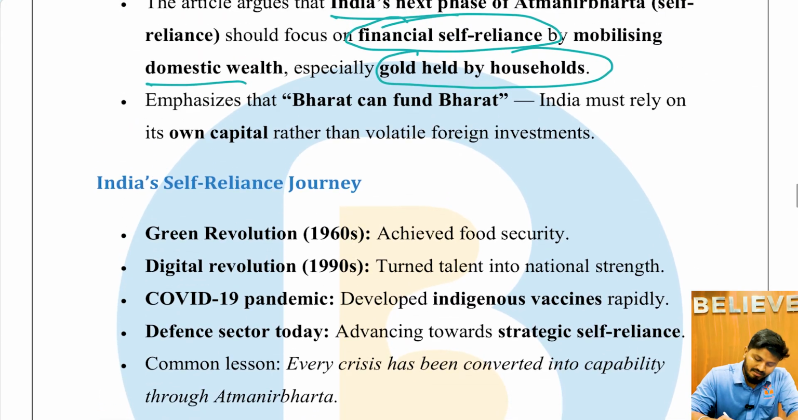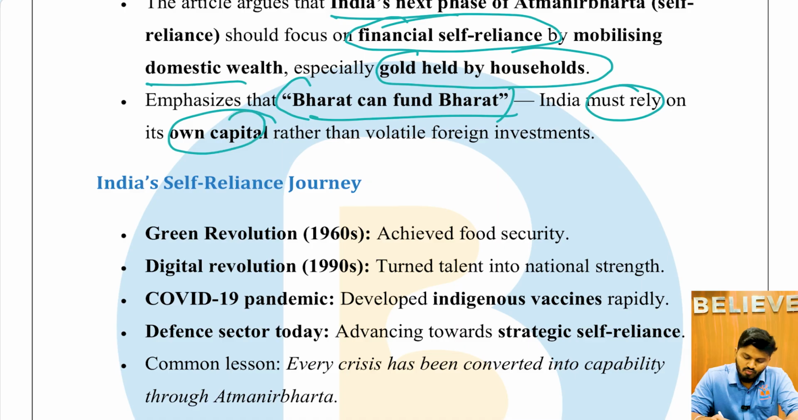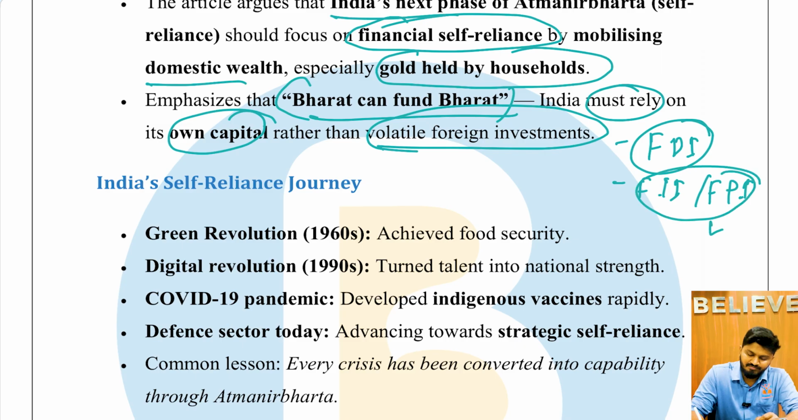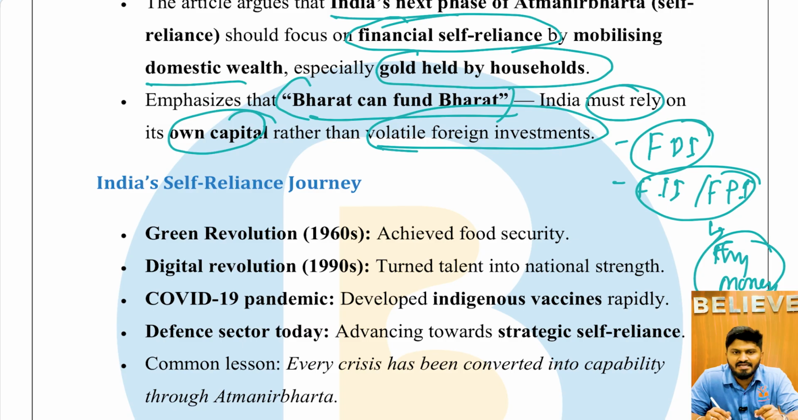He emphasizes that Bharat can fund Bharat. That is, India must rely on its own capital rather than volatile foreign investments. In foreign investment, there is foreign direct investment, which is less volatile and more reliable. But there are foreign institutional investors and foreign portfolio investors, which are like fly money, or flight capital. Whenever there is just a hint of any issue in a country, they are the first investments to be taken away, which is considered hot money or flight capital.